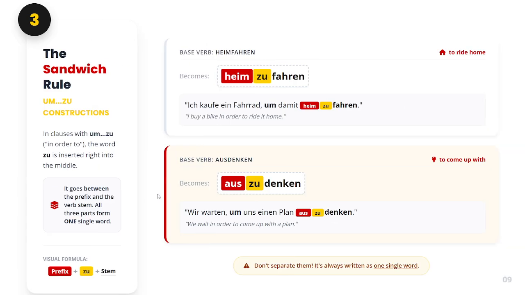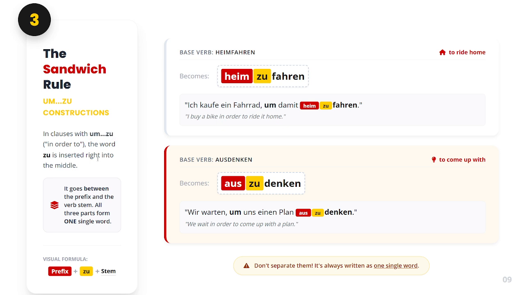The third rule, or the sandwich rule. Zu constructions. So, like in English, we have the phrase in order to, या जैसे हम हिंदी में कहते हैं किसी के लिए या किसी चीज को करने के लिए. Similarly, in German, we have the phrase zu.